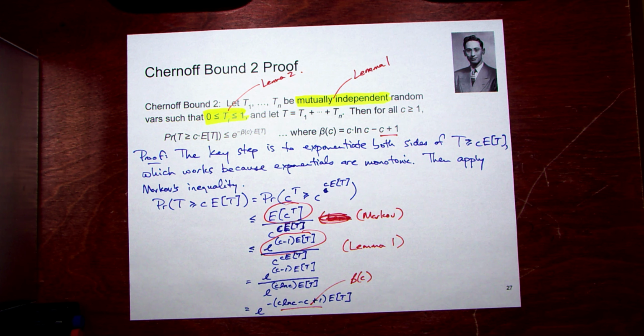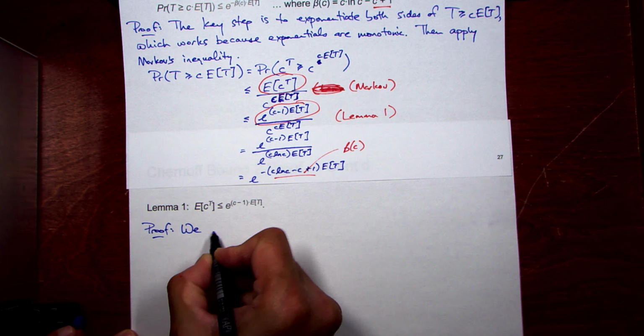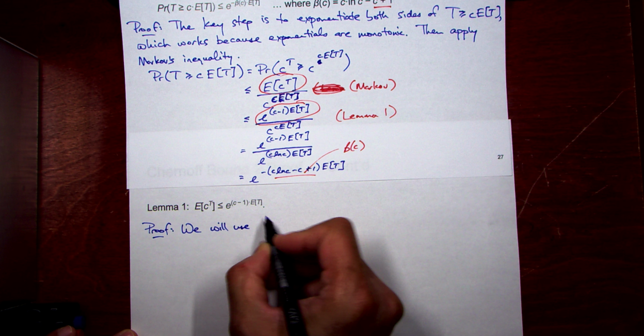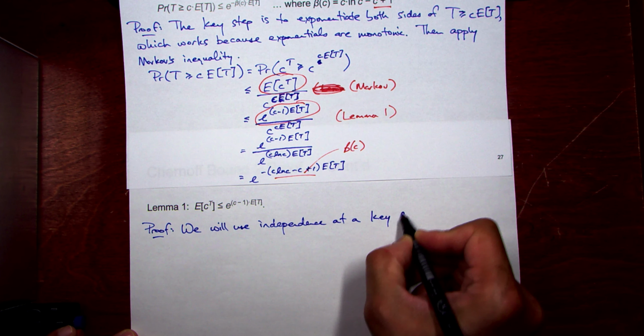Okay, so the only thing that really needs to be done here is to prove lemma 1. Lemma 1 is on the next page. It says the expected value of c to the T is less than or equal to e to the c minus 1 times E of T. I said mutual independence will be used here. So, proof. We'll use independence at a key step.